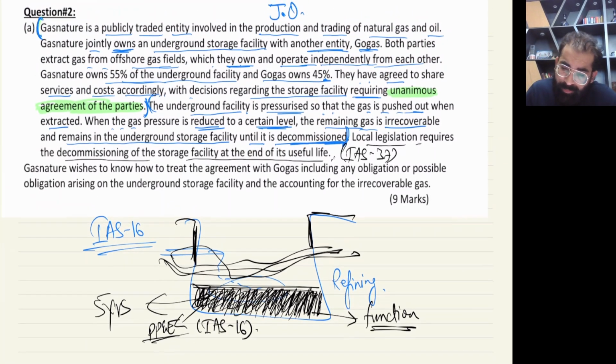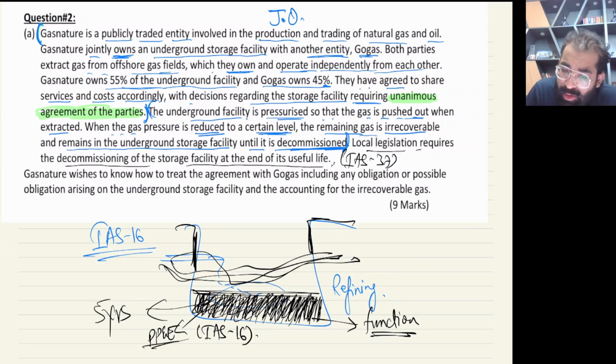Local legislation means we have a legal obligation. Legislation has been passed. Local legislation requires the decommissioning of the storage facility at the end of useful life. At the end we have to decommission it. So it's a present obligation now.